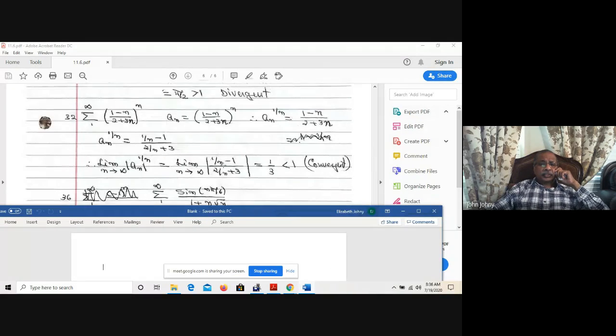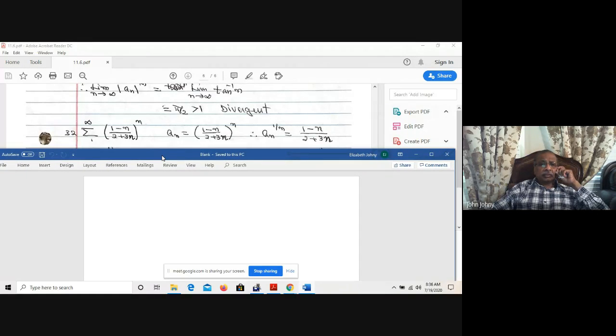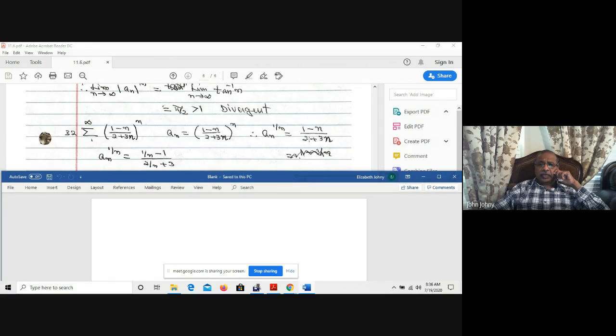Okay, next is 32. Sigma 1 to infinity, 1 minus n over 2 plus 3n, whole to the power of n. a_n is 1 minus n divided by 2 plus 3n, whole to the power of n. Therefore, a_n to the power of 1 over n is 1 minus n divided by 2 plus 3n, and divide all the 4 terms by n. It becomes 1 over n minus 1, divided by 2 over n plus 3.